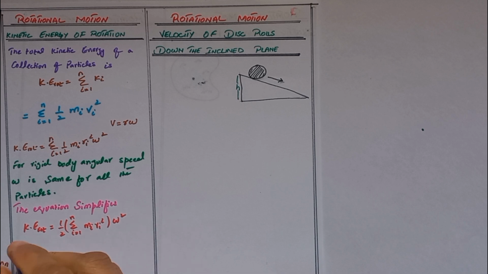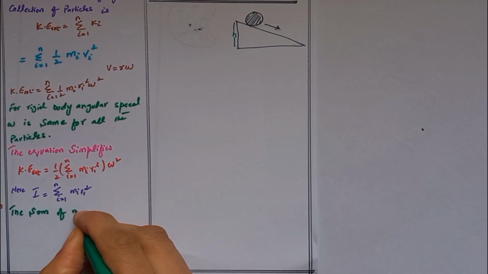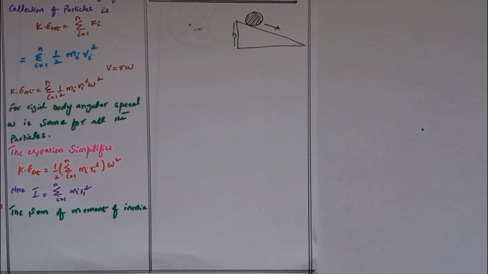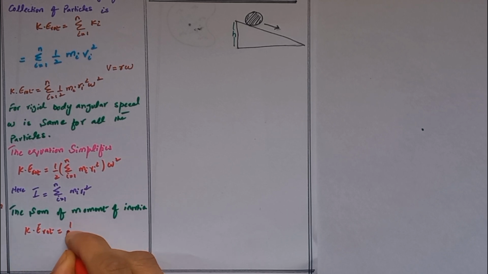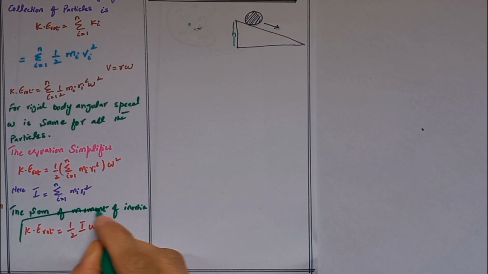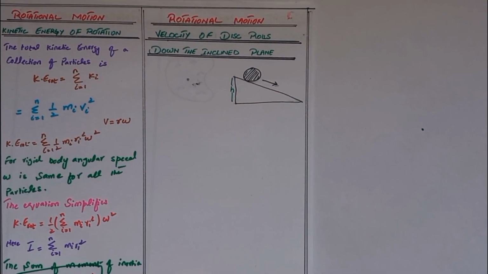So here we can write I is equal to the summation from 1 to n of m_i r_i square, that is the moment of inertia. Kinetic energy of rotation is equal to 1 by 2 I omega square. That is the formula of the kinetic energy of rotation, half into moment of inertia I times angular velocity omega square.